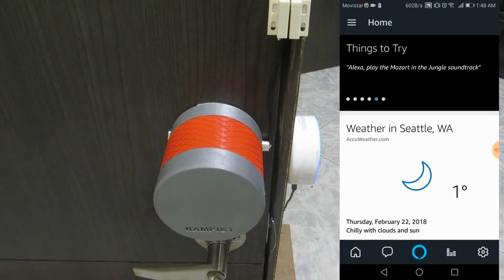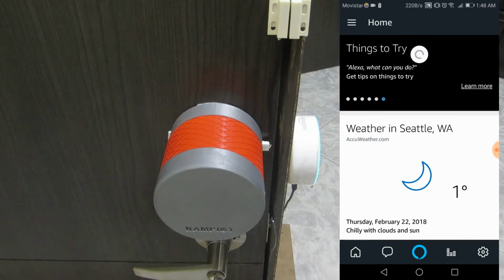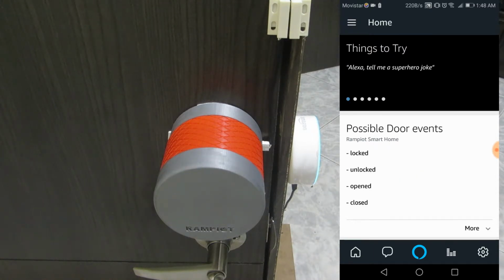New rule. Here are the possible door events: locked, unlocked, opened, and closed. Which one of these events will fire the rule? Closed. When door is closed, you can do one of these three actions: send notification, lock door, or lock and notify. Which one of these actions do you want? Lock and notify.